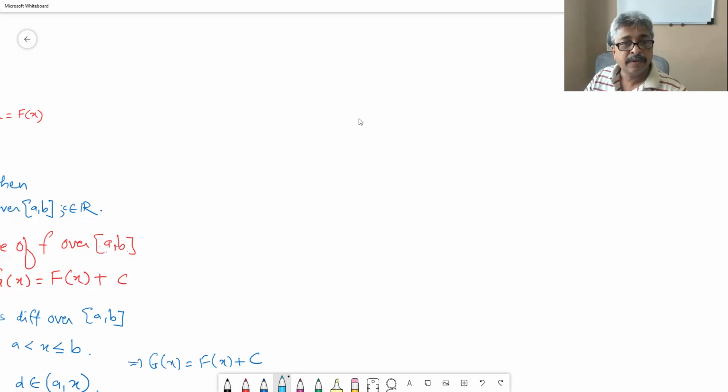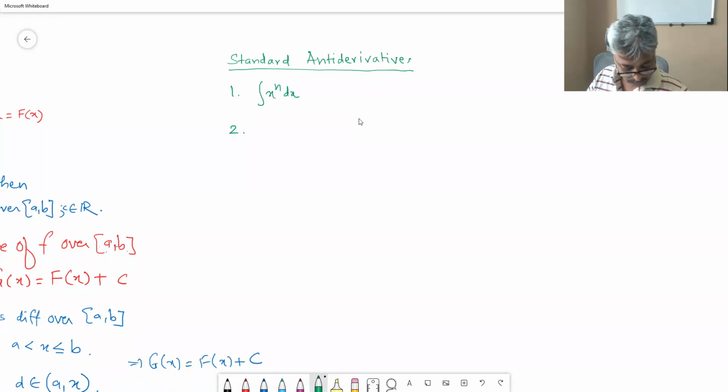Standard antiderivatives. One, integral x raised to n dx. 2. Integral 1 upon x dx. 3. Integral cos x dx. 4.